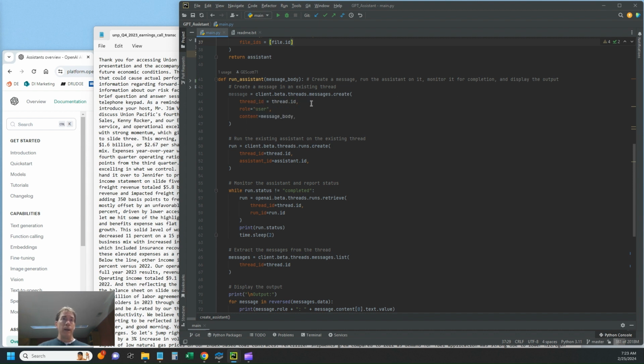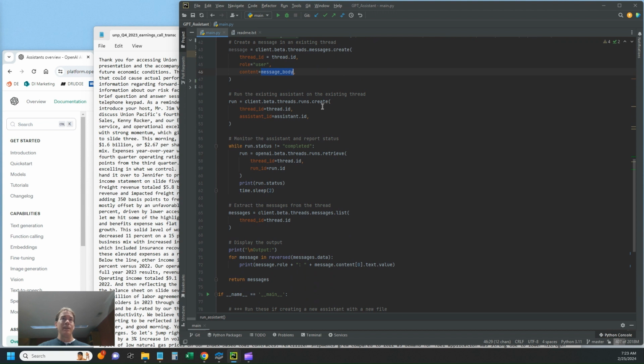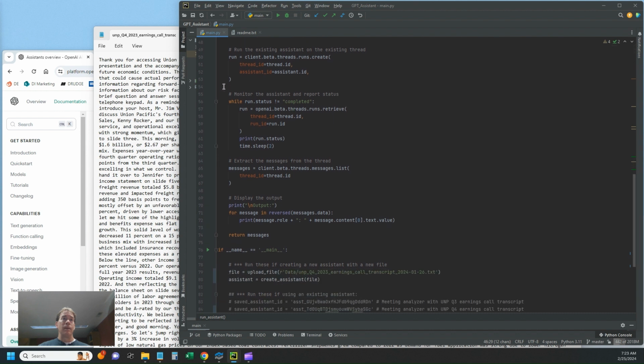First, we create a message with that new message body. Then we run the existing assistant that we created previously on the existing thread that now has this message attached to it. Then we monitor the assistant and report its status. So this is where every 2 seconds we check through the API the status of the assistant running until it's completed, and we report that status every 2 seconds.